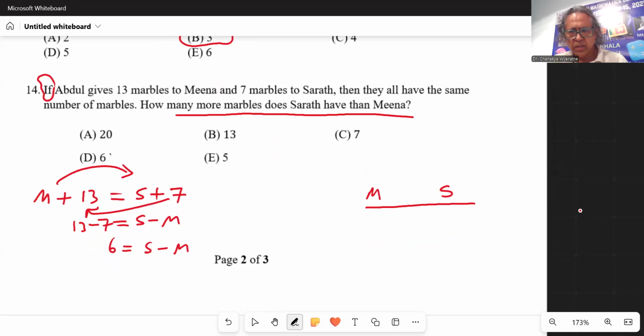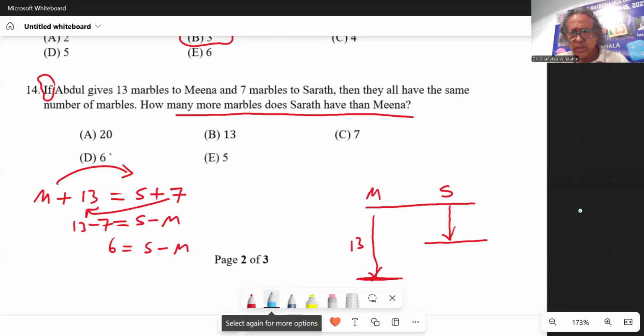So before that, she was 13 less, and she was here. This is what she had. And Sarat was 7 less, like this. So then you can see that this is what Sarat has more than Mina. And that is actually 6, because this is 7, so this has to be